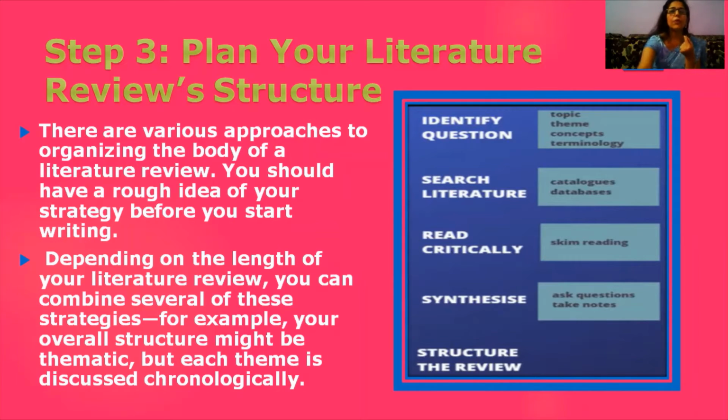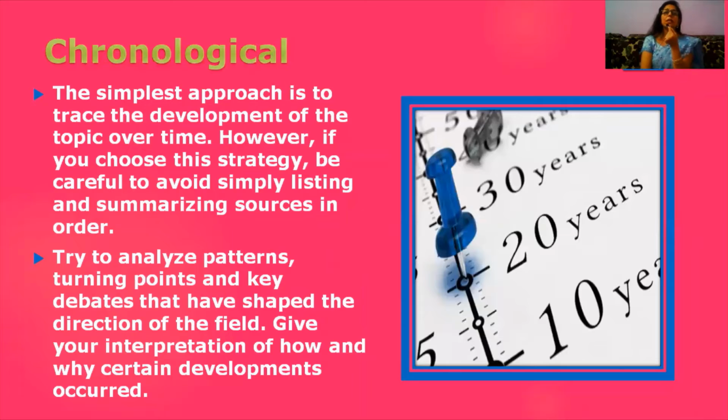What do we mean by chronologically? Chronological here means the simplest approach is to trace the development of the topic over time. If something is written, reviewed or researched in a particular year, we can move in chronological order so that we can identify the stages and the further research that has been done.